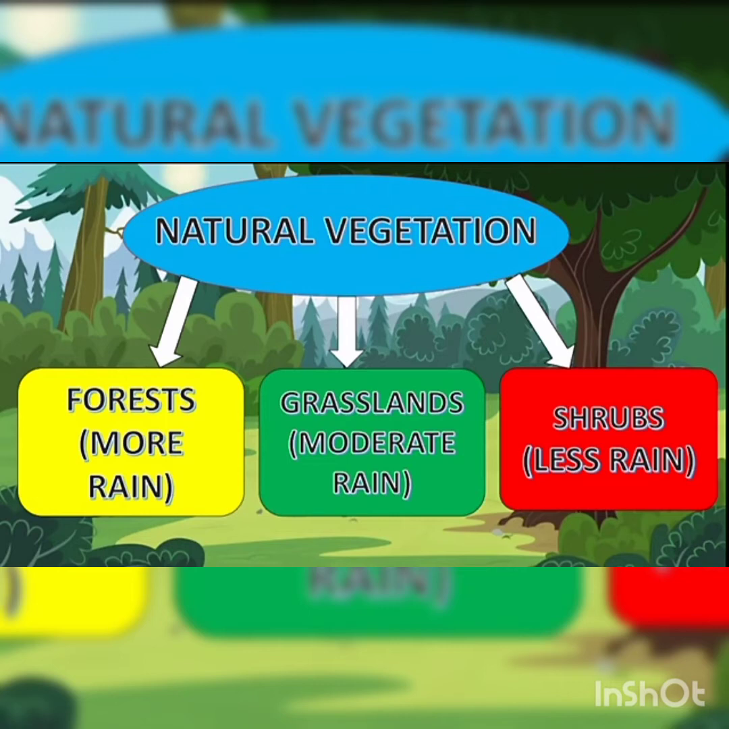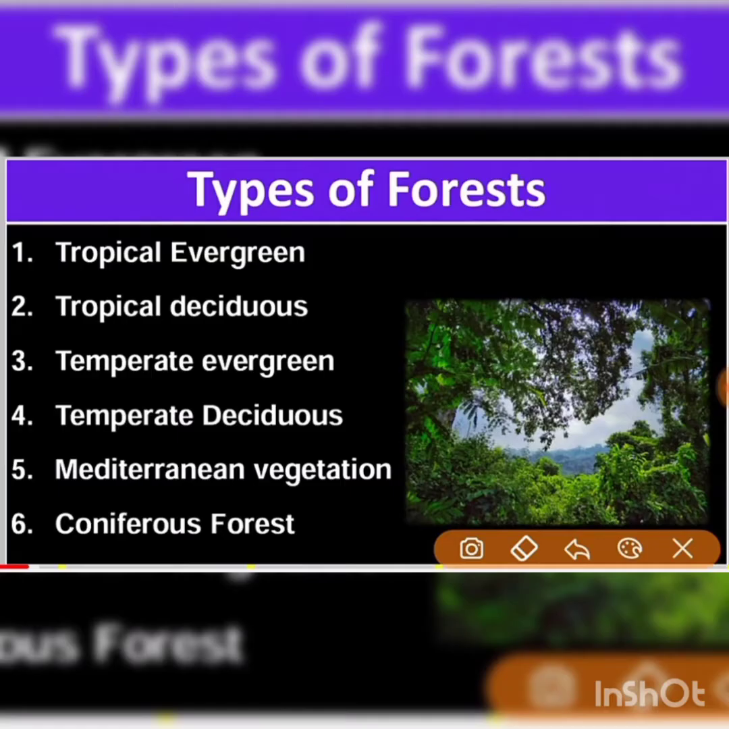Forest, which grows where temperature and rainfall are plentiful to support a tree cover. Grassland, which grows in the region of moderate rain. Shrubs, thorny shrubs grow in the dry area that has less rain. The changes in the type of natural vegetation occur mainly because of the changes of climate condition.